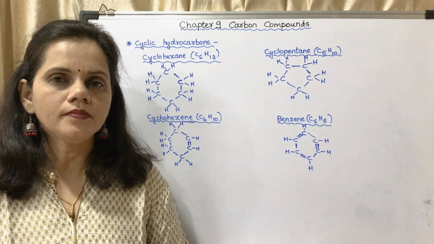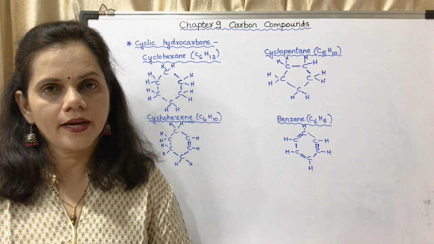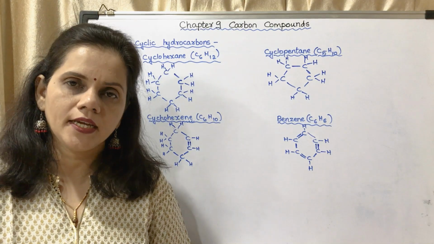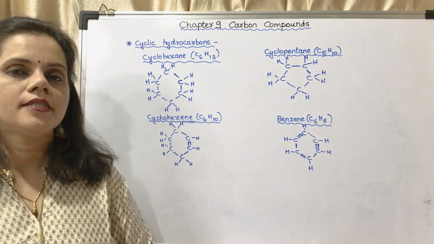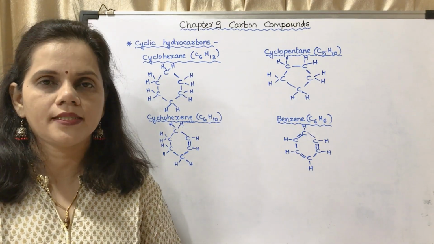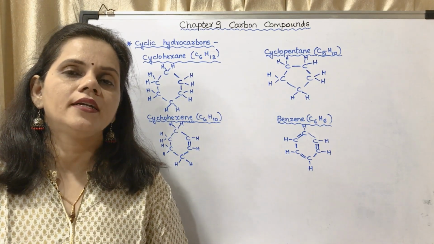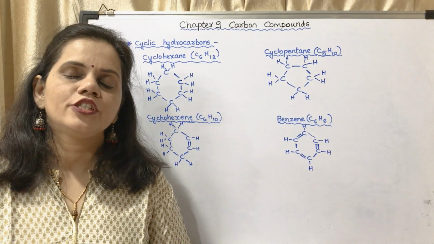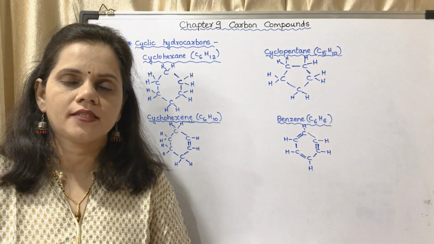Then we studied the structures of propane, propene, propyne, isobutane, isobutylene or isobutene, and these cyclic hydrocarbons: cyclohexane, cyclopentane, cyclohexene and benzene. All the structures are important, and while you write the structures, it is important to write the molecular formula also. So you may practice these structures today. If you are having any doubts, you may ask. Thank you.